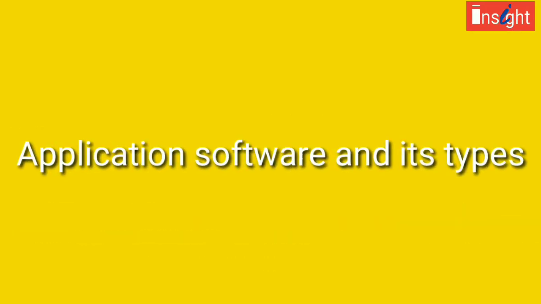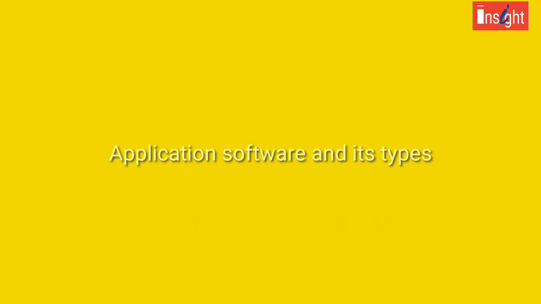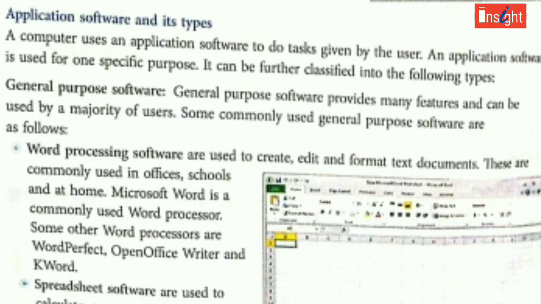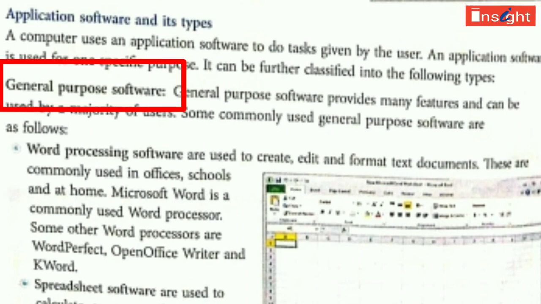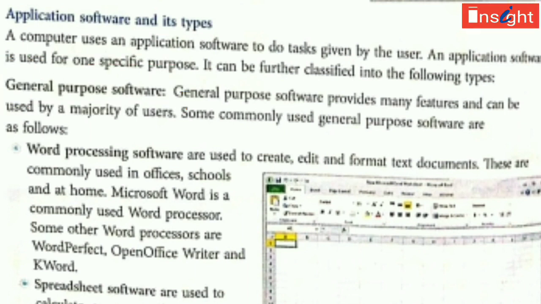Next, we will discuss application software and its types. A computer uses an application software to do tasks given by the user. An application software is used for one specific purpose. It can be further classified into the following types. General purpose software are used by a majority of users. These software provide many features.